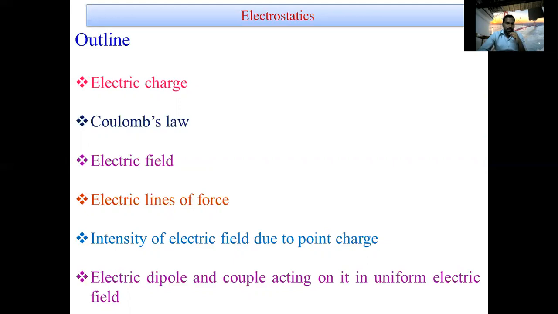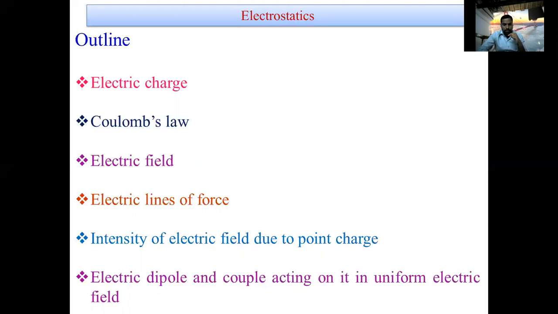Now, what is electric charge? First, what is the meaning of electric charge? According to electronic theory, every substance is made up of atoms and every atom has a nucleus. The nucleus contains protons.